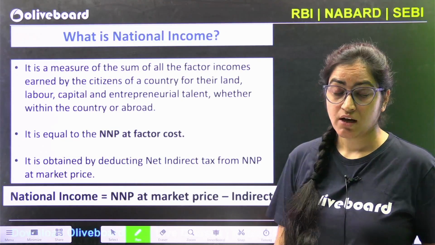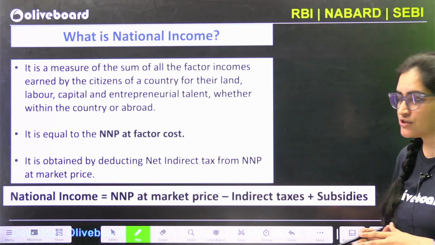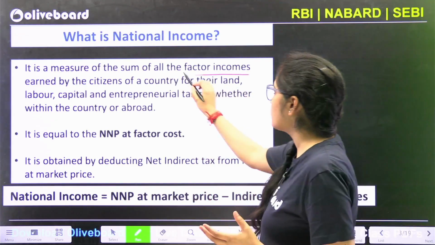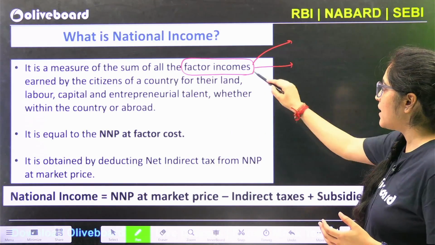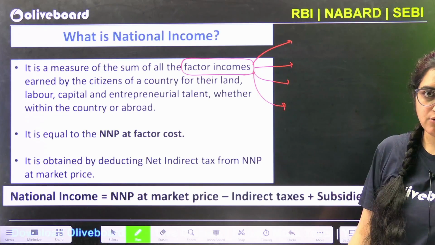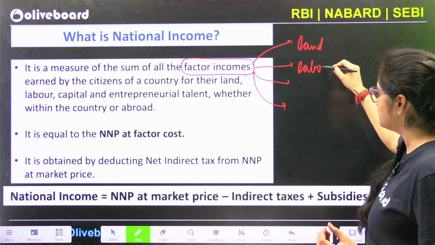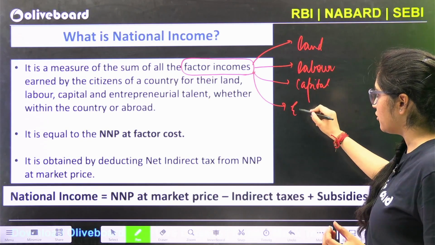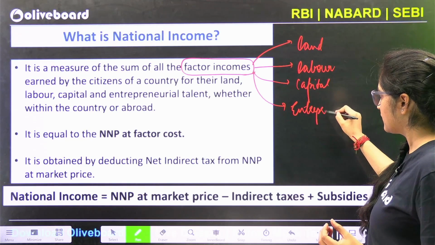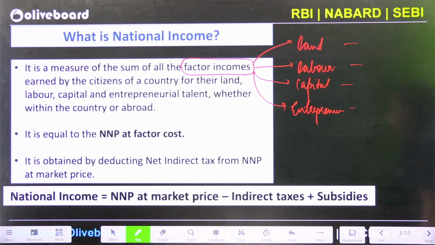Now, last class we discussed what national income is. In the national income calculation, I talked about how we take into account the factor incomes. These factor incomes are earned by four factors: land, labor, capital and entrepreneur. From land, we get rent.